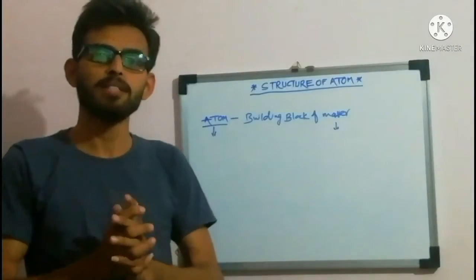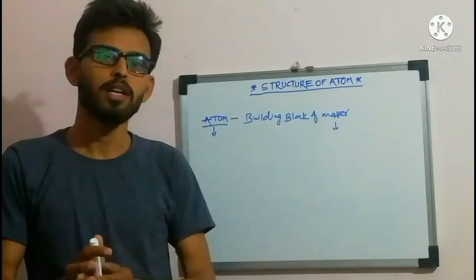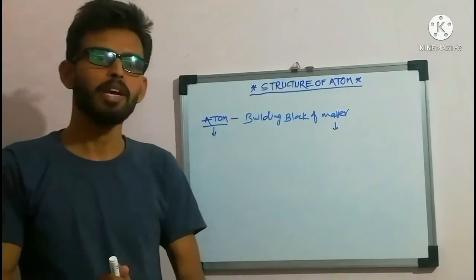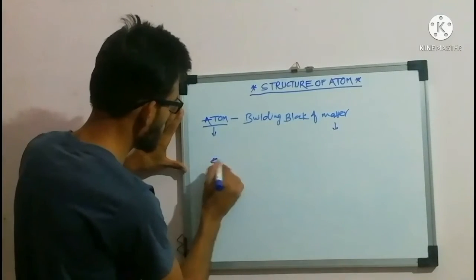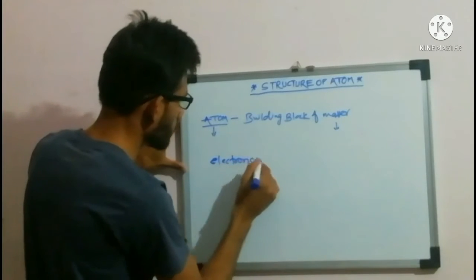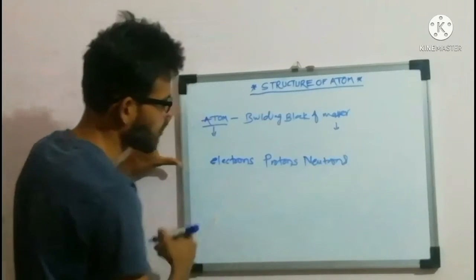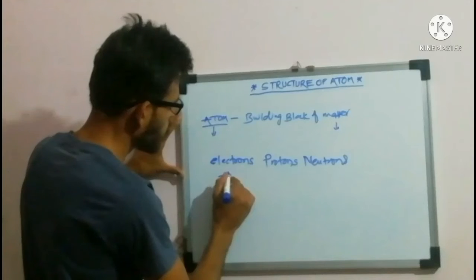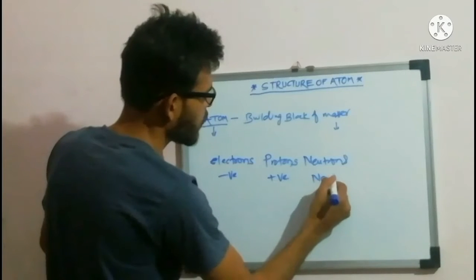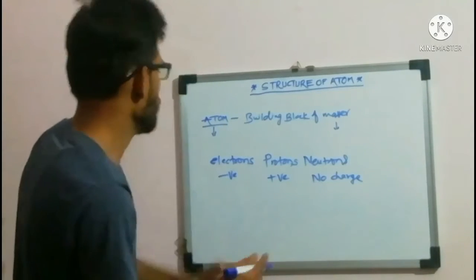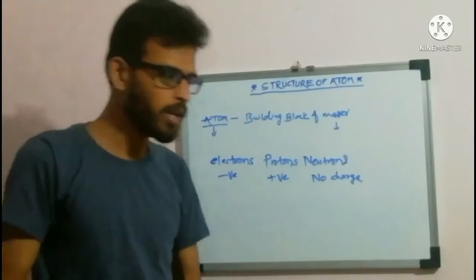So till now we studied that an atom has a spherical structure, and in this structure there are three subatomic particles called electrons, protons and neutrons. Through the drawing you can see how an atom actually looks. An electron has a negative charge, a proton has a positive charge and a neutron is chargeless, having no charge. Neutrons, protons and electrons are the subatomic particles present in the atom. But how does it actually look? Let's see.